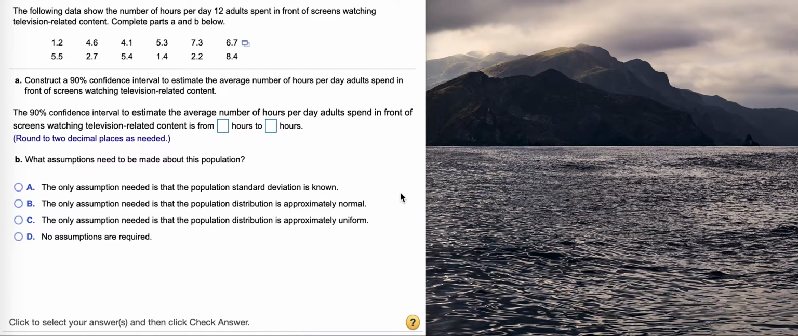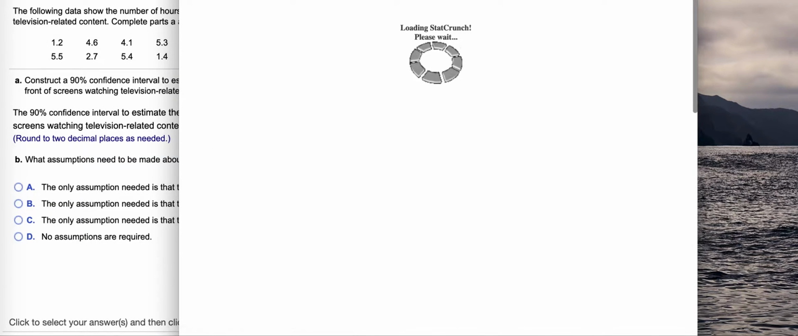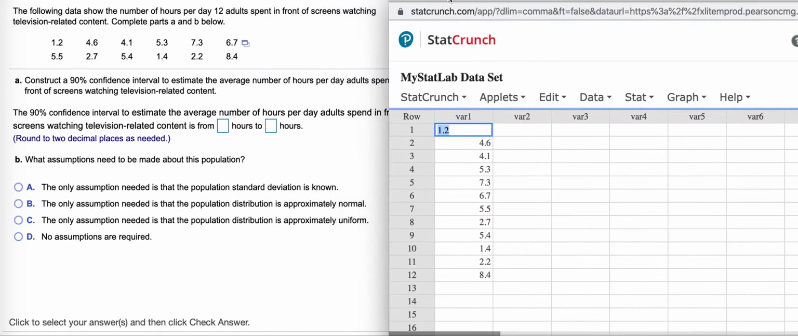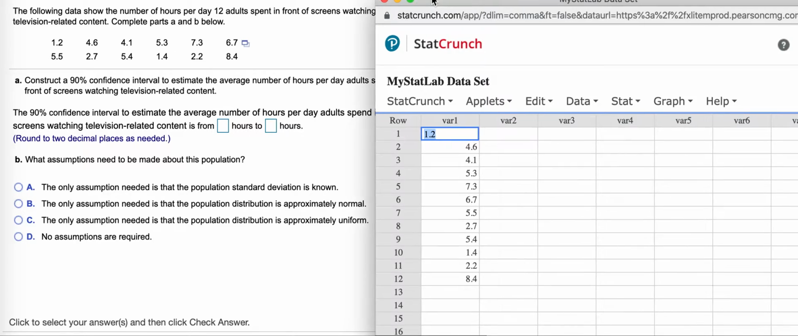This is problem 4 in review for confidence intervals. The following data show the number of hours per day 12 adults spent in front of screens watching television-related content. So we're going to take the data and we're going to pull it up in StatCrunch. I'll slide this over here so we can use it here.